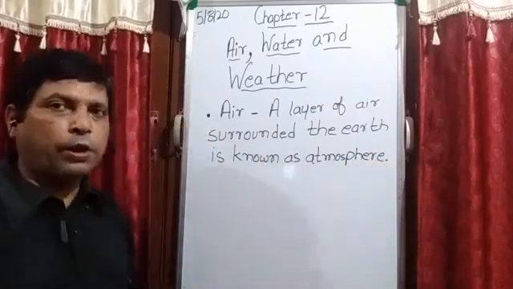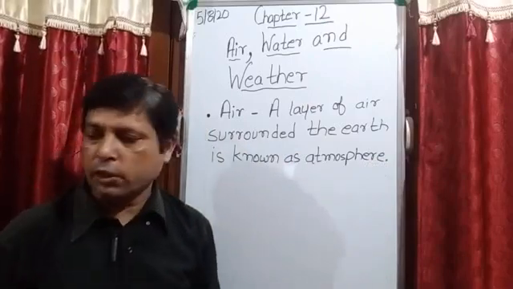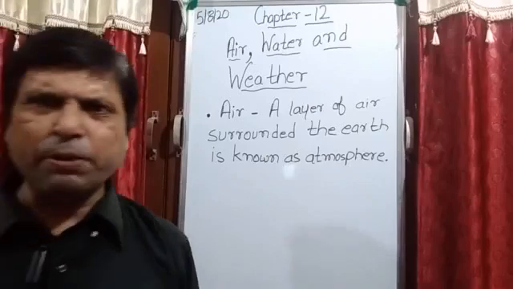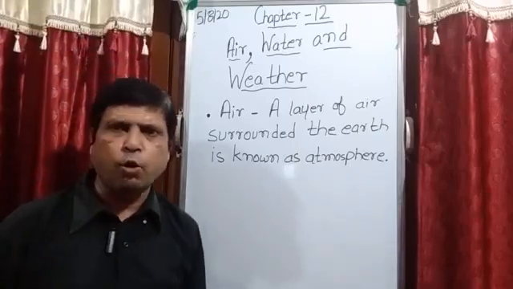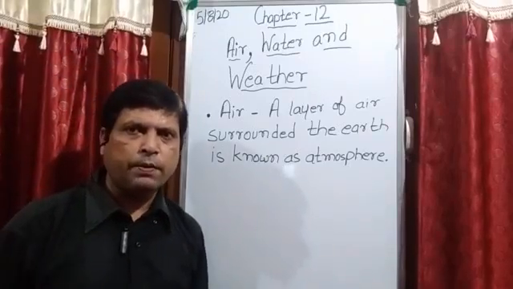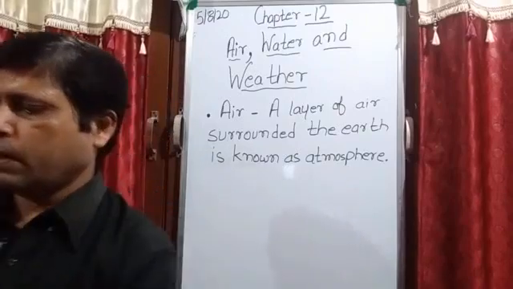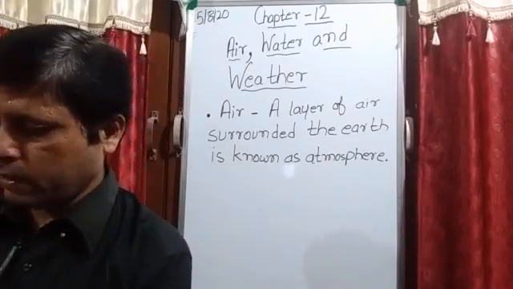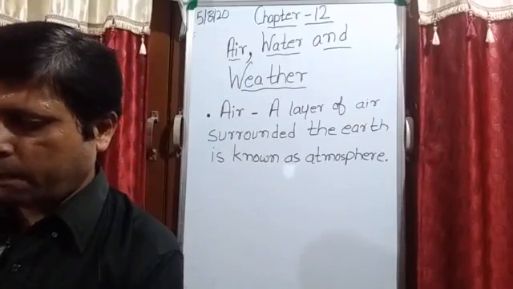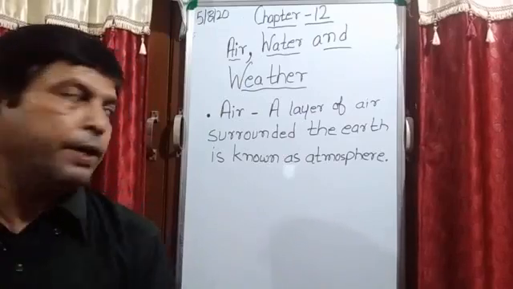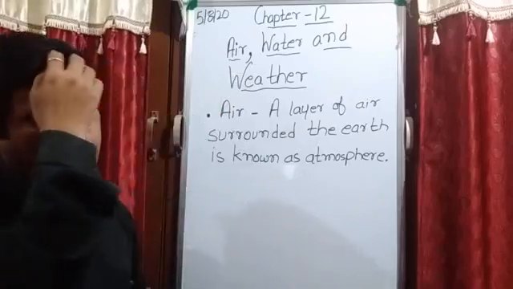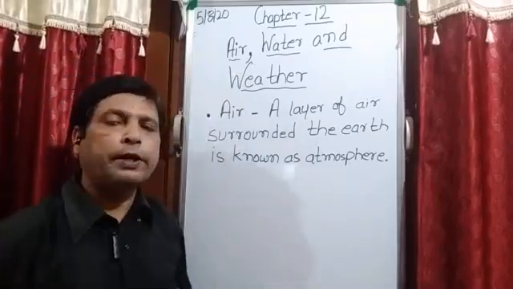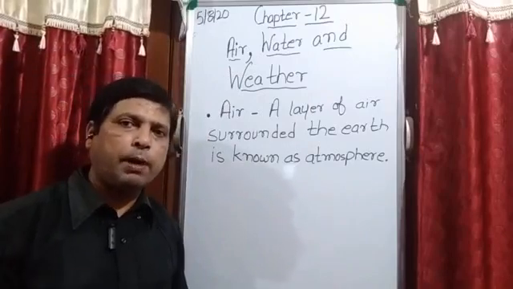These things you have already studied in the chapter on air. There is one chapter in your class 4th book, air. I think it is chapter number 9. So the complete chapter on air you have already studied in chapter number 9.